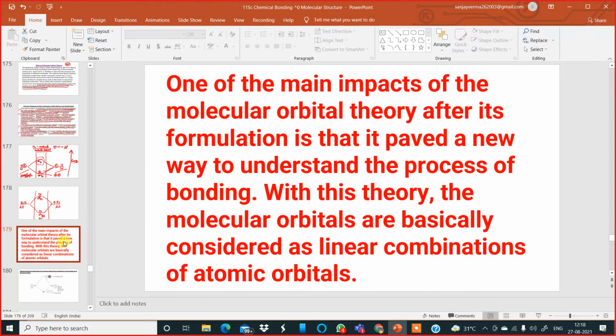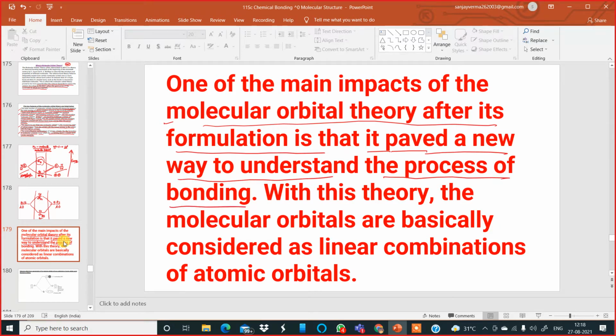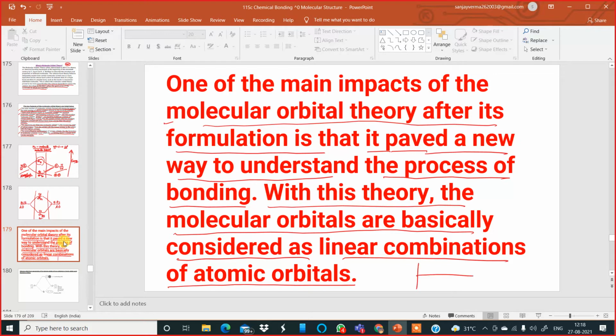Now moving to the next slide, a very important point I want to let you know is that one of the most important impacts of molecular orbital theory after its formulation is that it made a new way to understand the process of bonding, a completely different way of understanding how bonding happens. With this theory, the molecular orbitals are basically considered as linear combination of atomic orbitals. If you draw a wave for one atomic orbital, this is possible. Another atomic orbital, I can draw another wave like this.